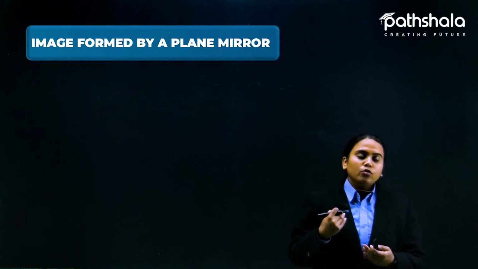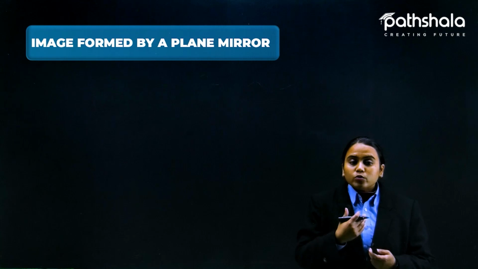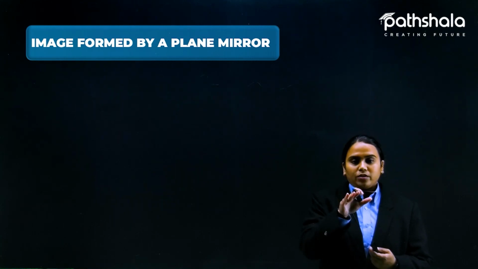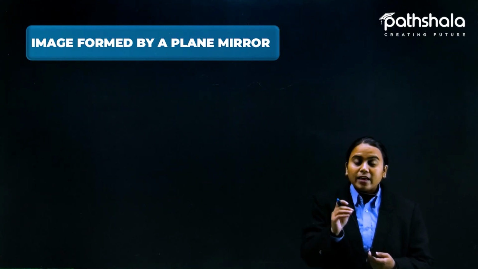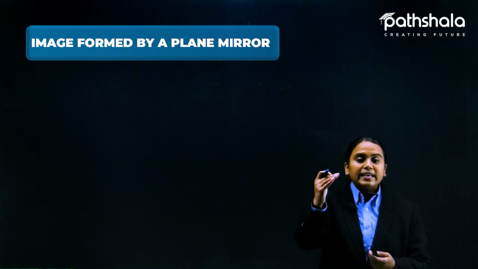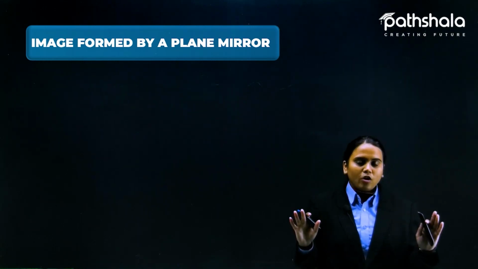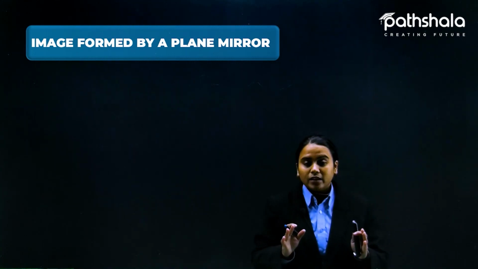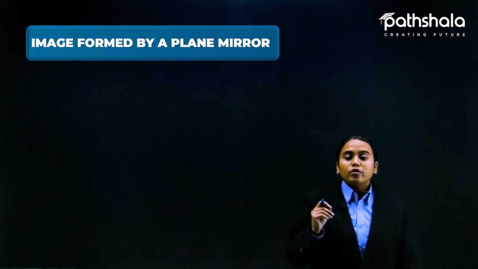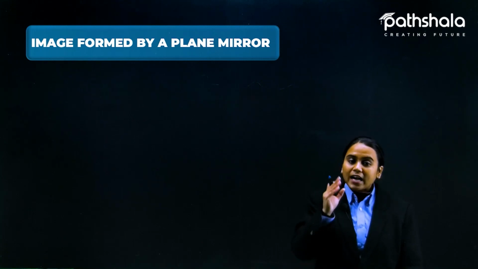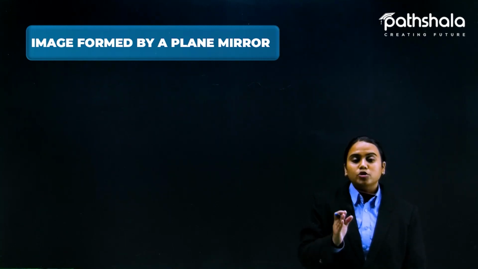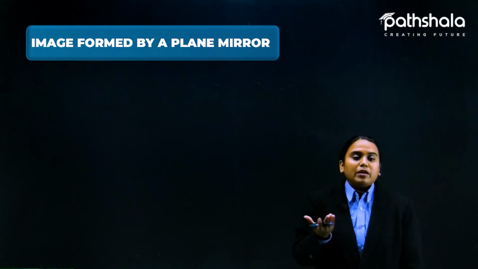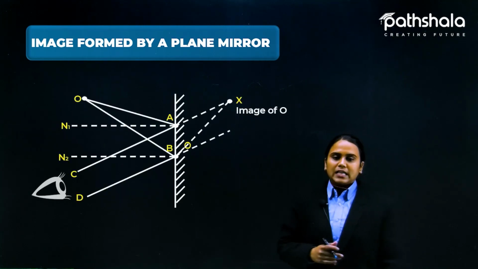So students, you know that you are able to see yourself in that mirror. Is it the same thing? Are you actually standing in the mirror? Not at all. It is just a reflection that is given by the light. Okay, so now we are going to explain how that plane mirror helps us to see ourselves in the mirror. Okay, so here is the diagram.